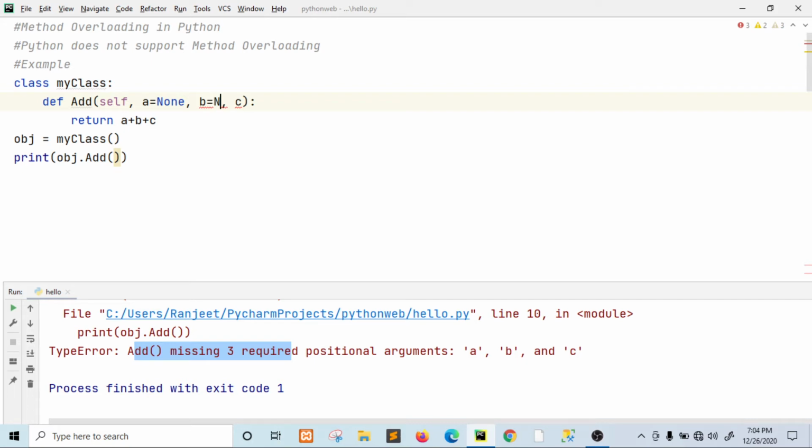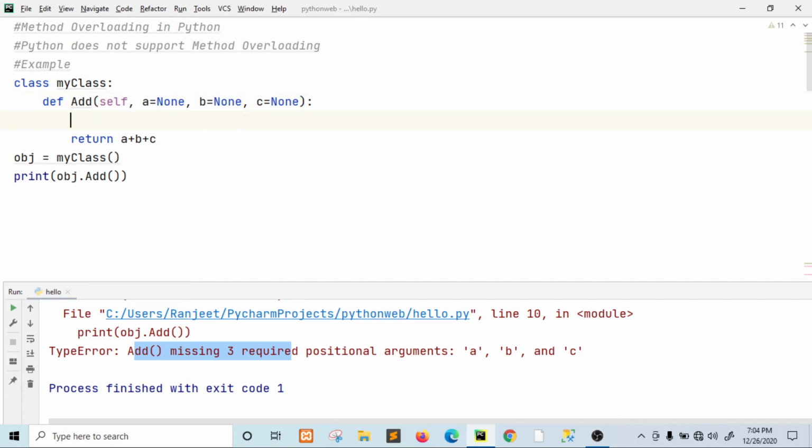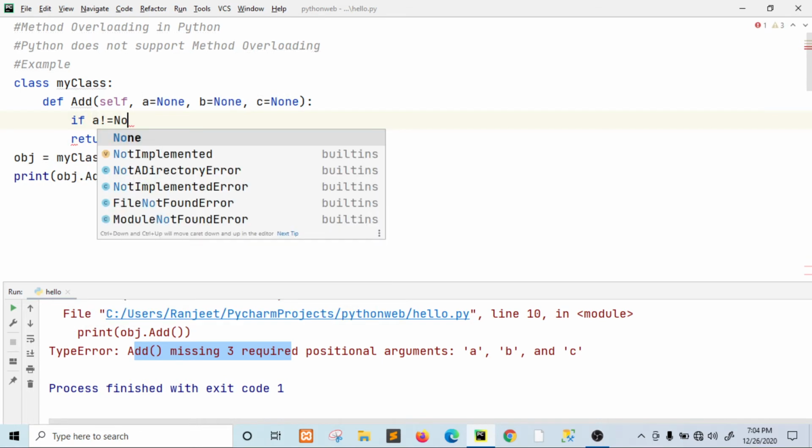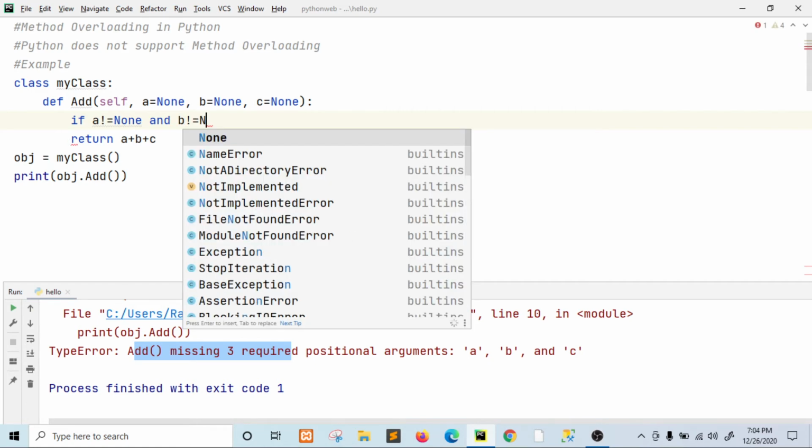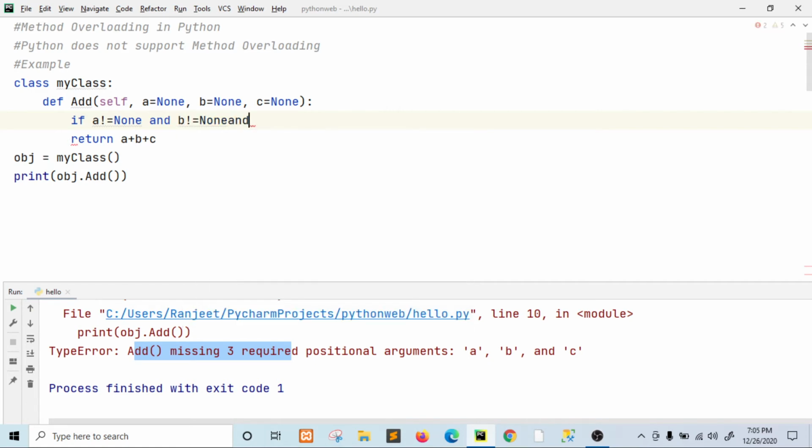See, set a, b, c to None, and if a not equals to None and b not equals to None and c not equals to None, right? Then return,